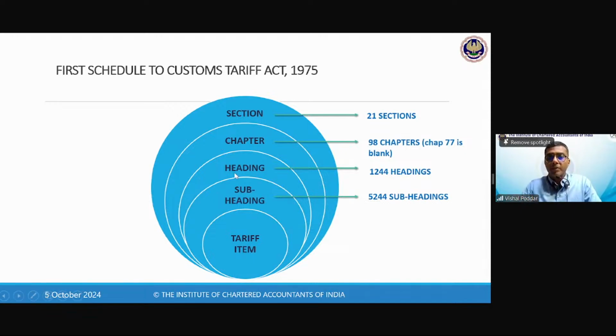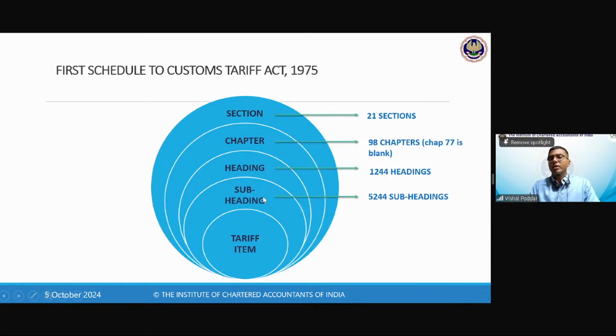Now, every chapter is divided. So when you see every chapter, you will find headings. Just like when you open your module, every chapter has some paragraph headings. Within each paragraph heading, you may have subheadings, and within each subheading, you may have the points. So this is how the entire entries are made. So the first 2 digits in HSN are the chapter number. The next 2 digits are the heading number. The next 2 digits are the subheading number. WCO, that is the World Customs Organization, only gives up to 6. We have added a further 2 numbers for the final serial number. What we call the serial number is the tariff item.